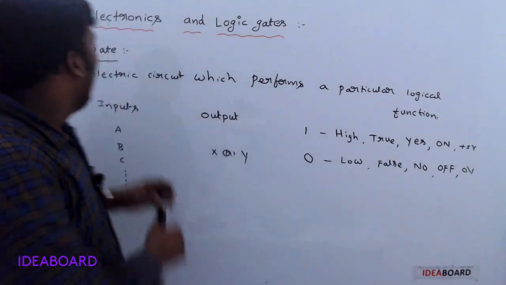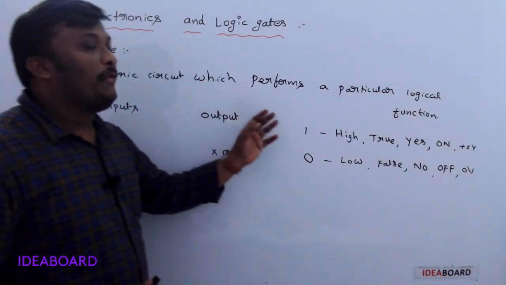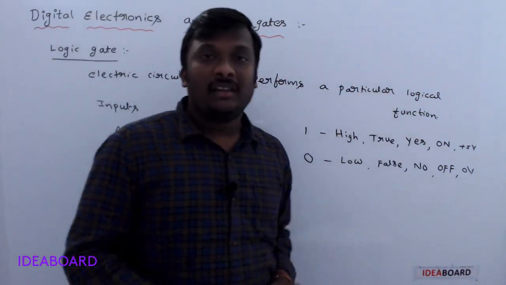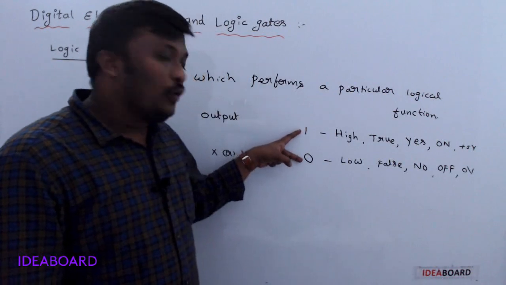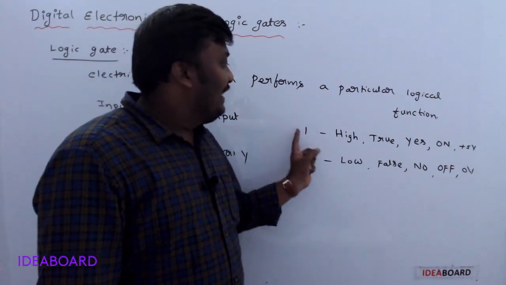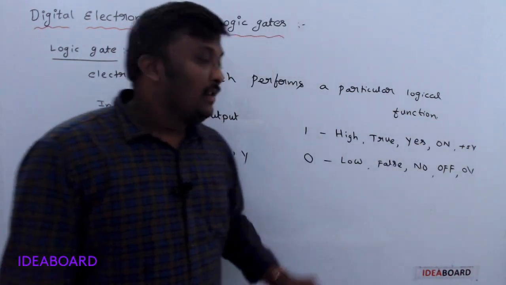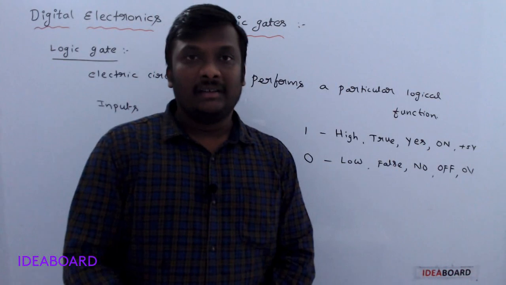Understand now? So, what is a logic gate? A logic gate is nothing but an electronic circuit which performs a particular logical function. In the entire logic gates explanation, we have only two numbers. One is 1, another one is 0. 1 indicates any one of these, and 0 indicates any one of these. Clear?